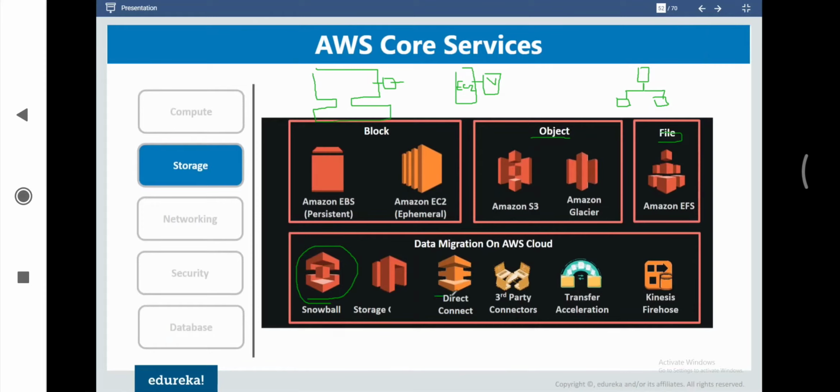And then we have direct connect. So direct connect is basically a physical line. That means if you don't want to rely on the internet for getting connected to AWS services, if you want to set up a fiber connection between our office and the AWS servers, then we can request for that connection by using direct connect as a service, where the team will, within 2 months, set up a physical optical fiber connection. Through that we can maintain a consistent network connection with a bandwidth of 10 Gbps as well.